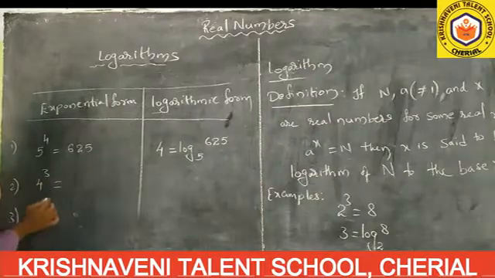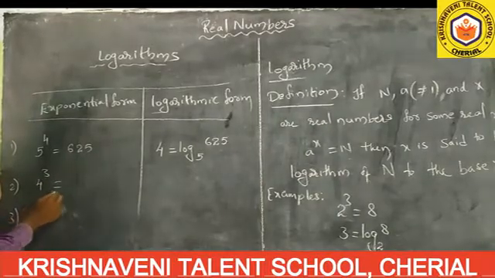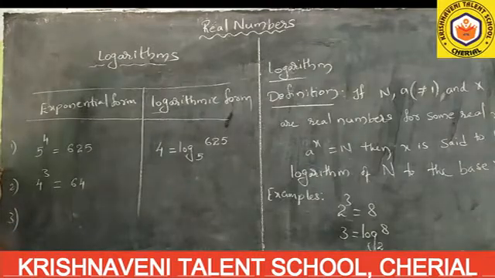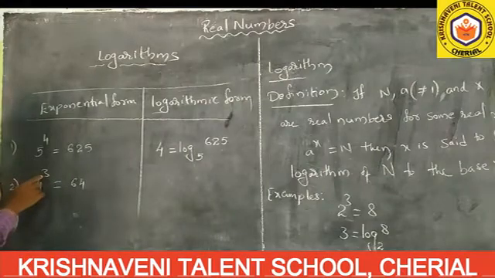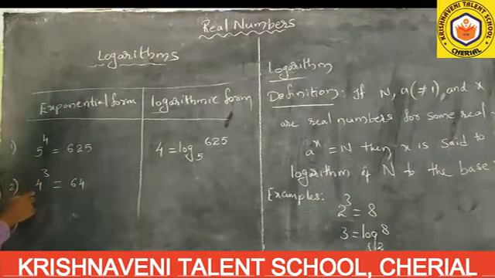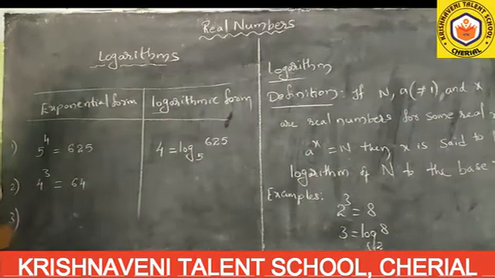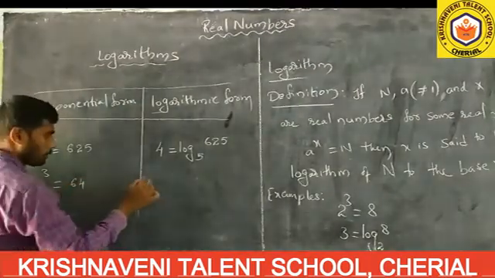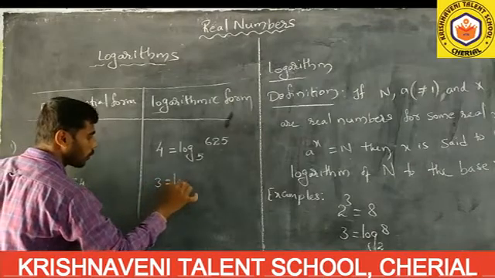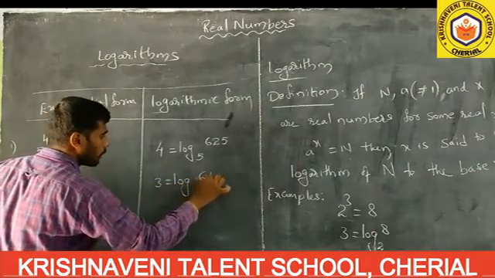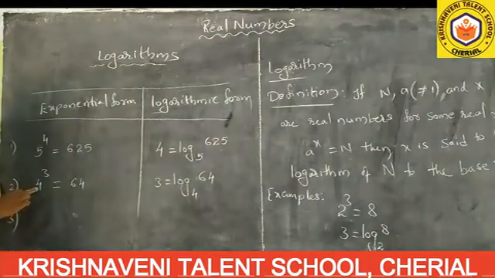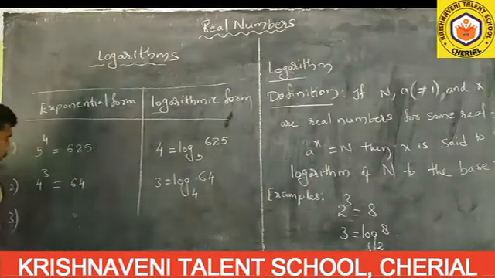Four cube value you will get is 64. Now we have to convert this into logarithmic form. We write 3 equals log 64 to the base 4.